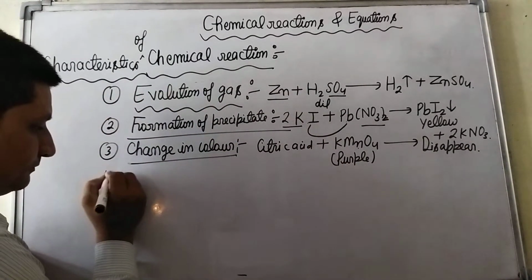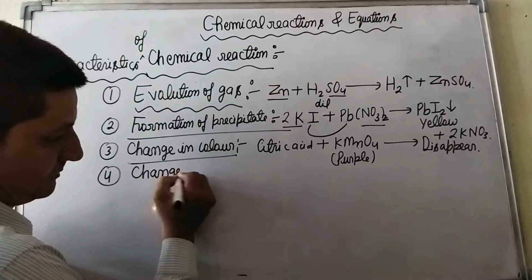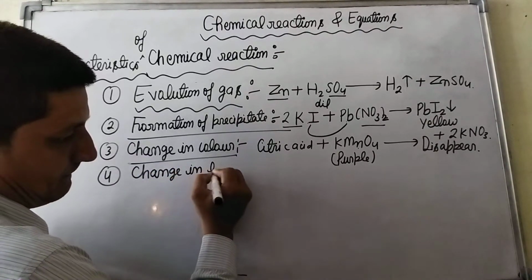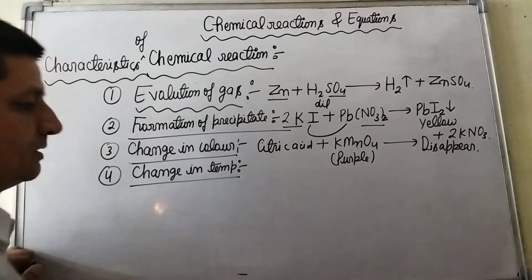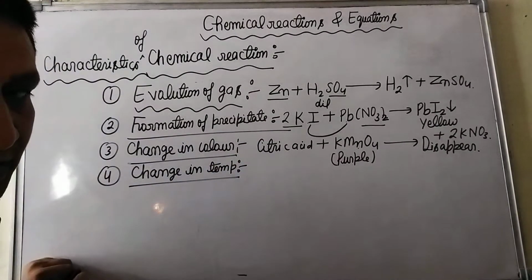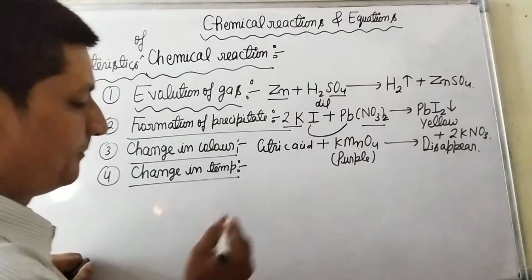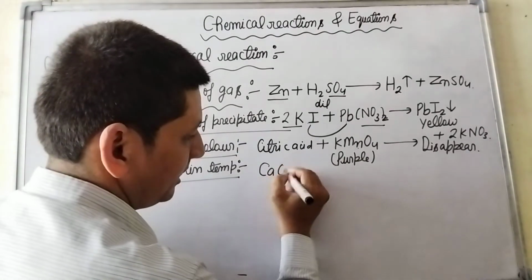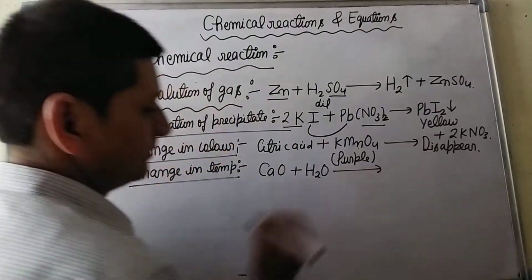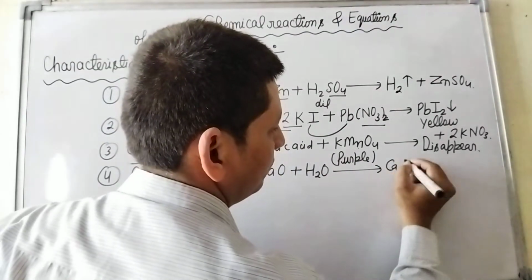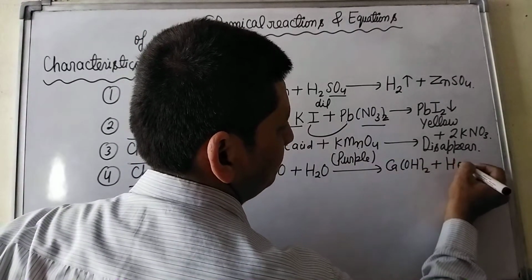Number 4, change in temperature. Some chemical reactions are characterized by change in temperature. For example, when quicklime is added to water, then slaked lime is formed and a large amount of heat is produced.